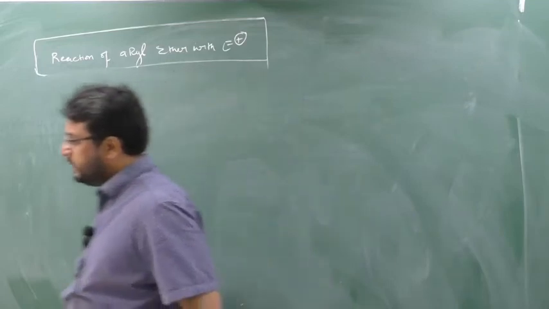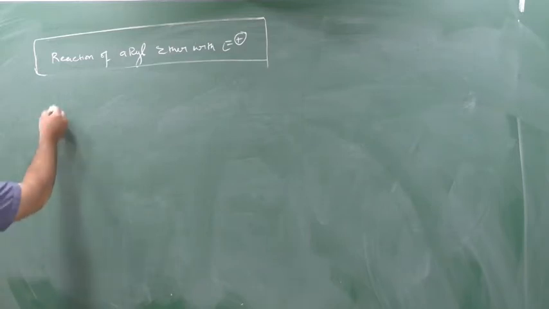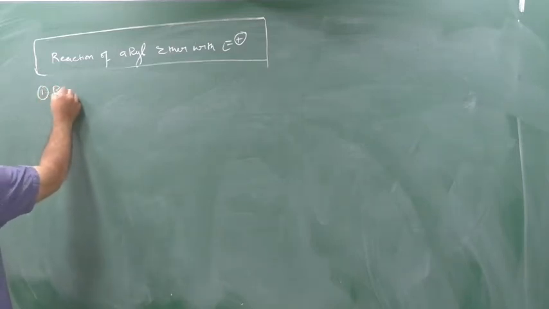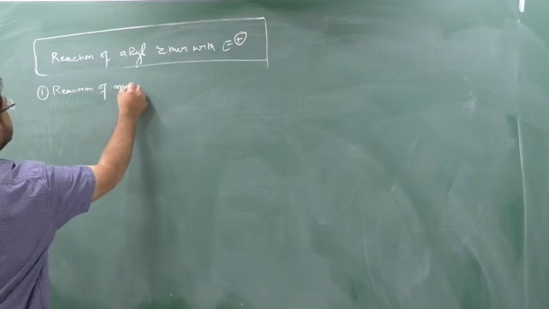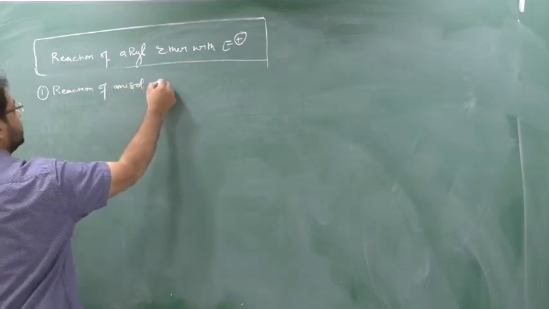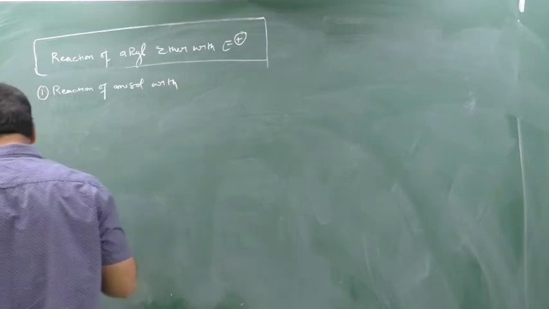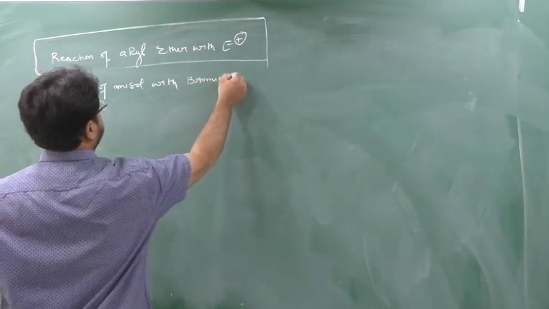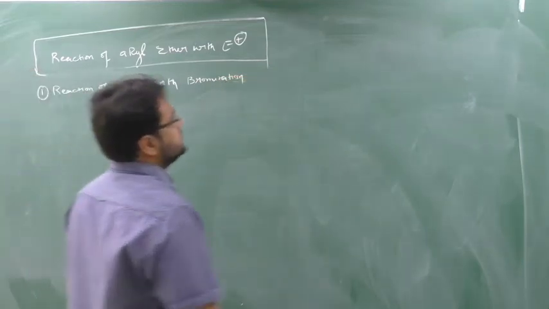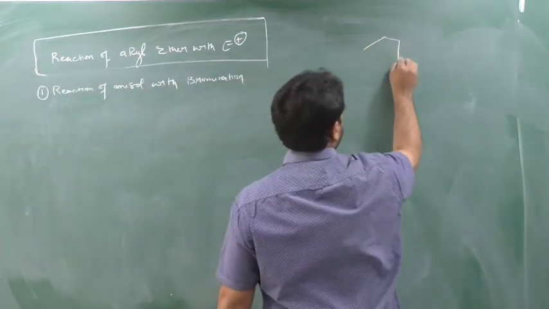Clear this part? So write down. First reaction: bromination of anisole. Somewhere you can see it in your textbook. See beta, this is anisole.